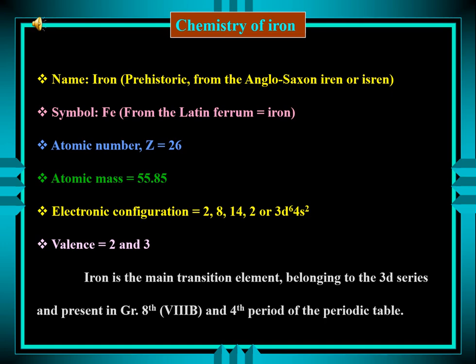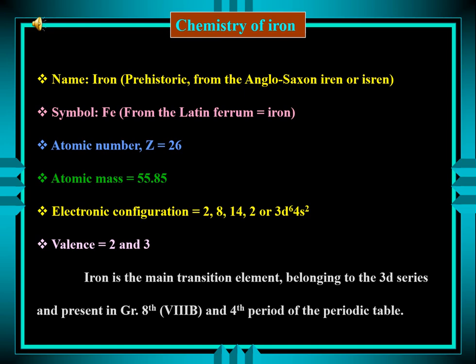The word iron is derived from prehistoric form, the Anglo-Saxon iron or Isran. The symbol of iron is Fe, which is derived from Latin word ferrum, meaning iron. The atomic number of iron is equal to 26, having atomic mass 55.85. The electronic configuration of iron is 2 8 14 2 or 3d6 4s2.